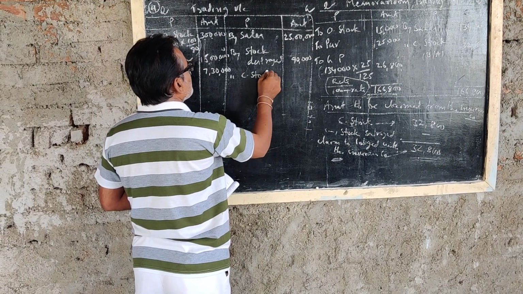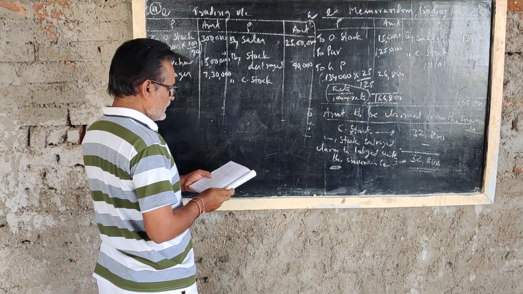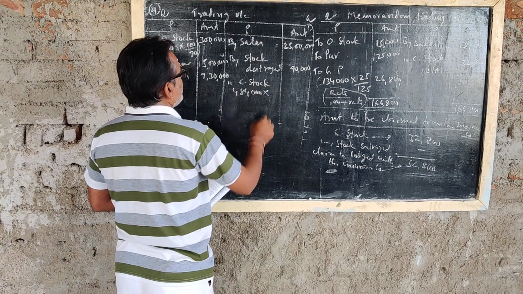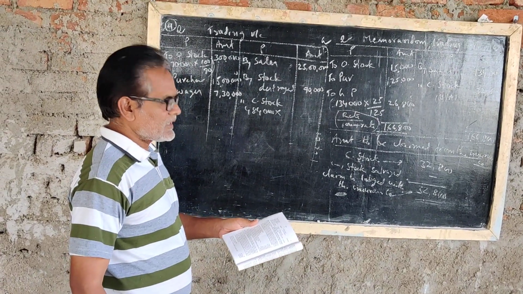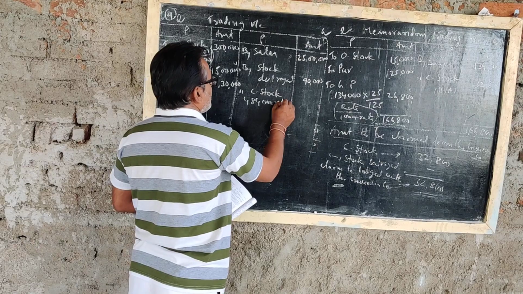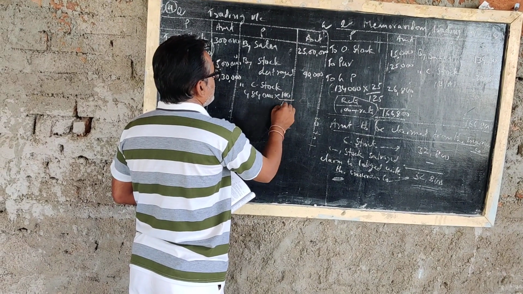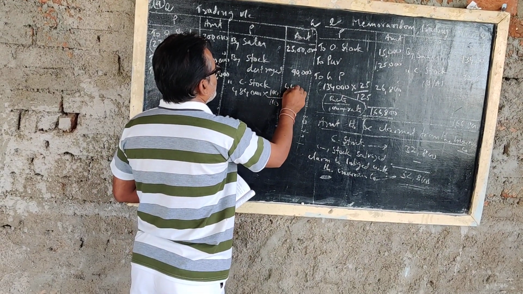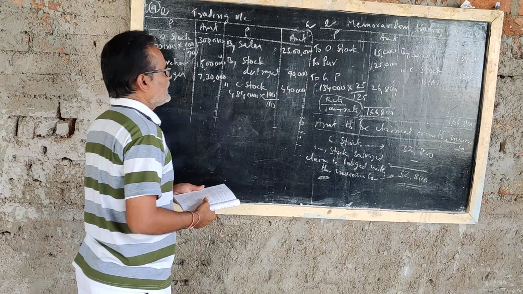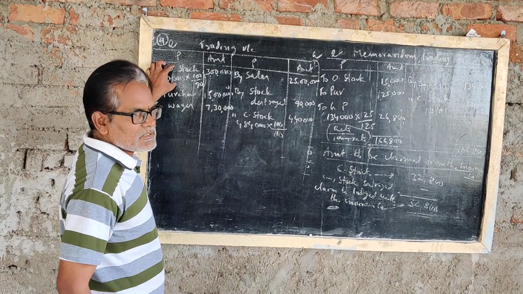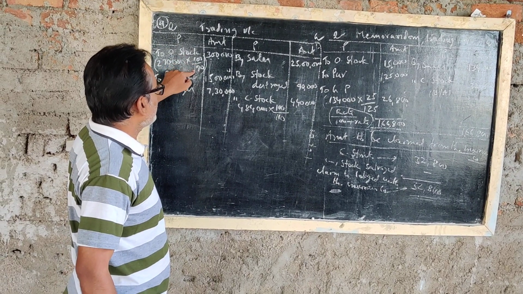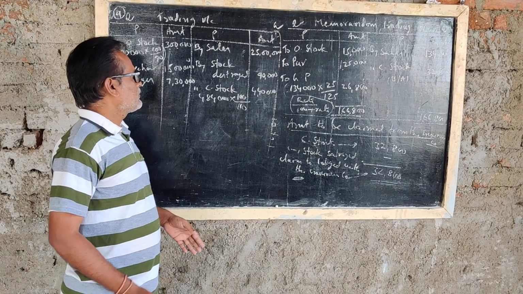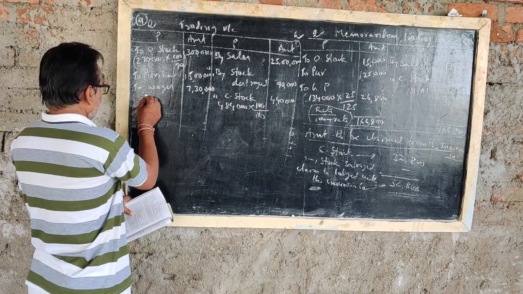Closing stock has also been given. How much closing stock? 4,84,000. But at the end of the period, he valued it at cost plus 10%. Cost plus 10% is nothing but 100 by 110. You can take 100 by 110, then you get 4,40,000 rupees. At the time of opening, he wrote cost less 10%, at that time 100 by 90. At the end of the period, cost plus 10%, at that time 100 by 110. So 4,40,000 rupees.